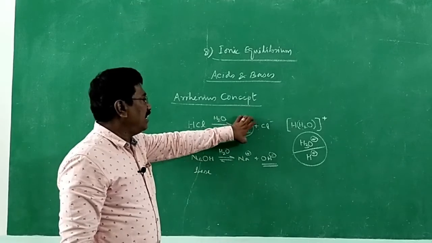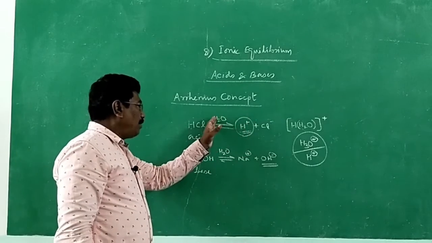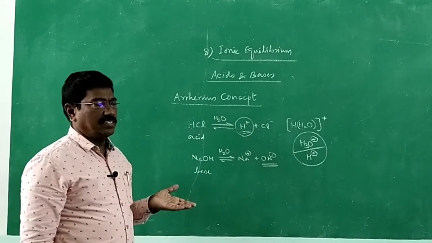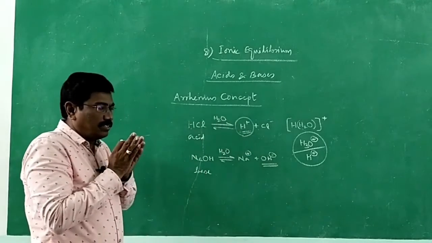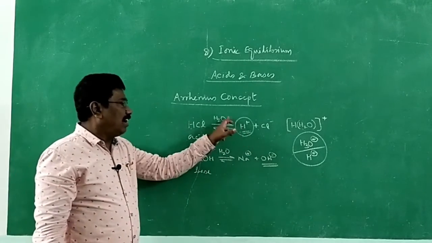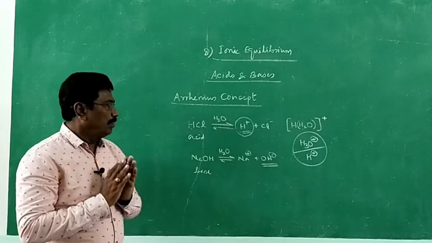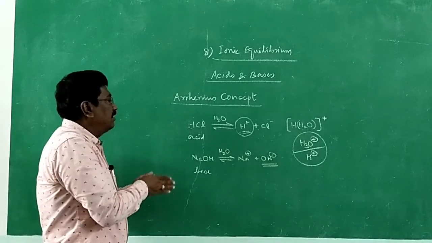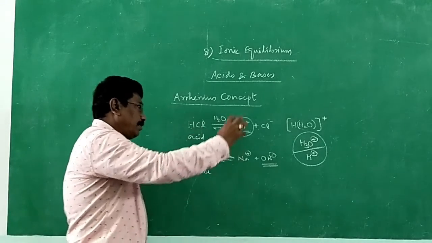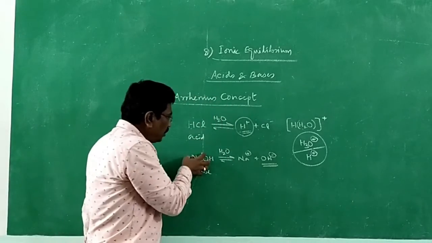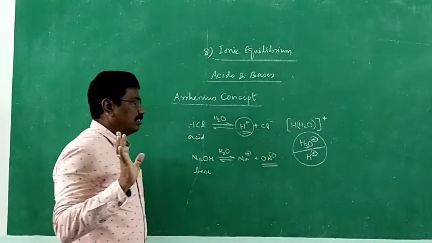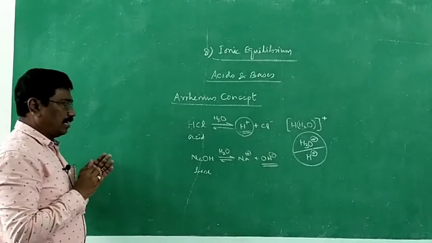When I say hydrogen ion, I am not combining it with water, that's all. When I say hydronium ion, I have coupled it with water. In aqueous solution, hydrogen ion always exists as hydronium ion. So, according to Arrhenius, acid is a substance which gives hydronium ion in aqueous solution. Base is a substance which gives hydroxide ion in aqueous solution. So, that is about the concept of acid and base.